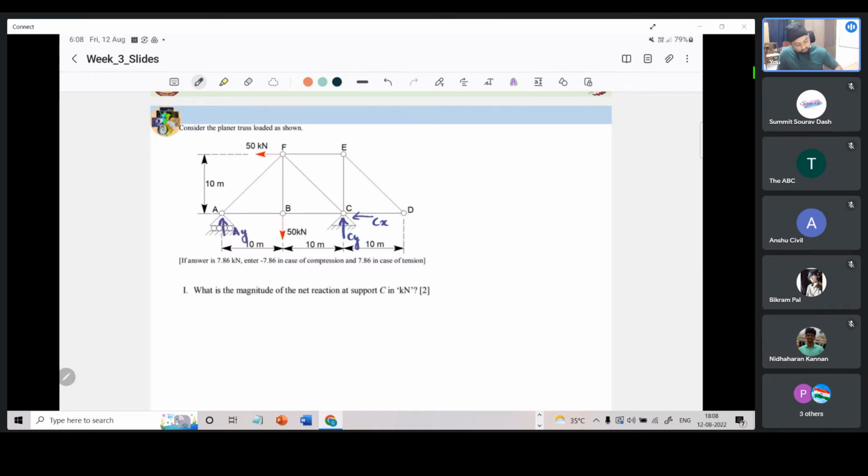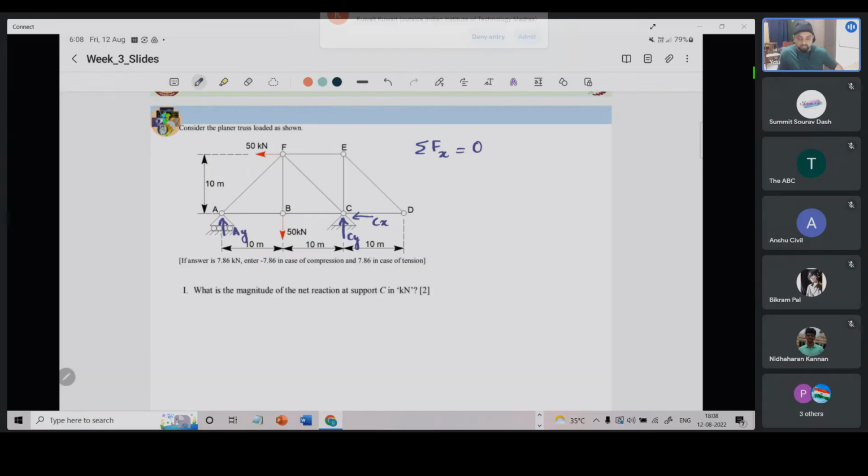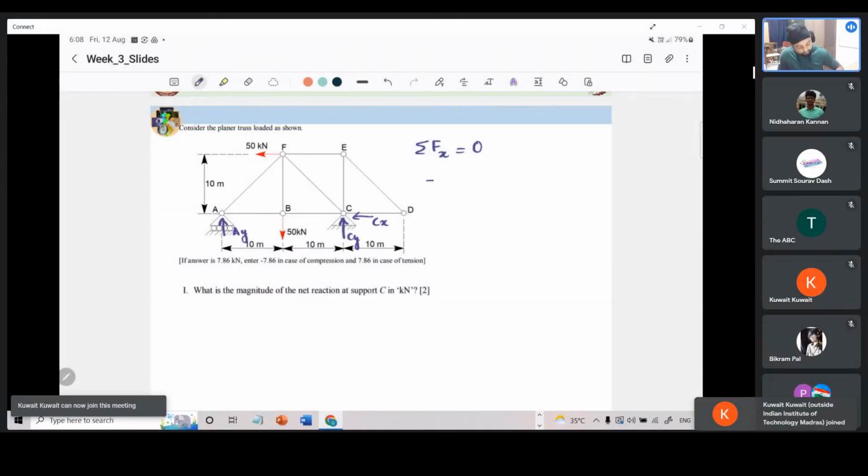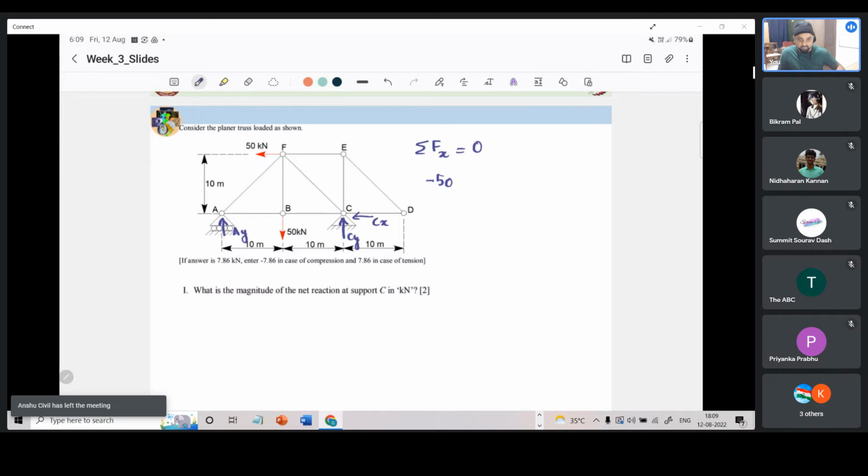Now if I have to apply sigma Fx equals 0, we can see that there is a force at F which is pointing in the negative x direction. So what would this amount to? Minus 50. I am dropping the units as of now because the answer is anyway asked in kilonewtons. So we needn't convert as of now, but one should be careful that whatever answers we get, it should be consistent with the units. So minus 50.